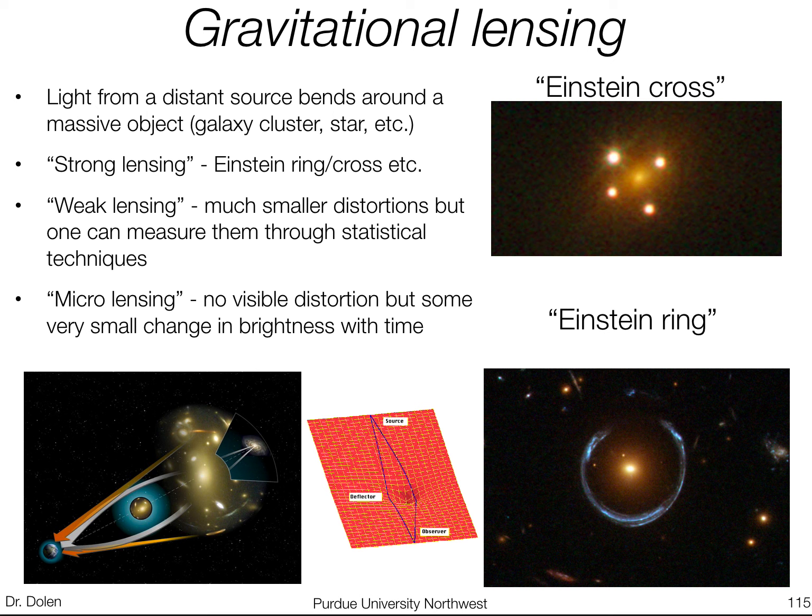This is something where there's no visible distortion, but some very small change in brightness as time moves on. And so with strong lensing, weak lensing, and microlensing, cosmologists are actively studying a lot of the behavior of the universe and trying to understand dark matter and dark energy and things like that. And telescopes like LSST, the Vera Rubin telescope, will do a lot of this type of measurements.